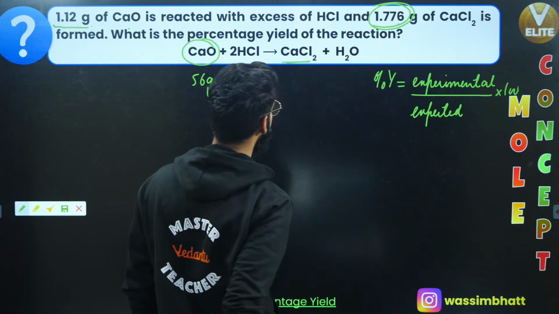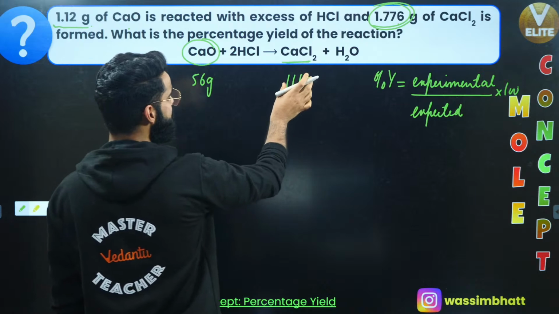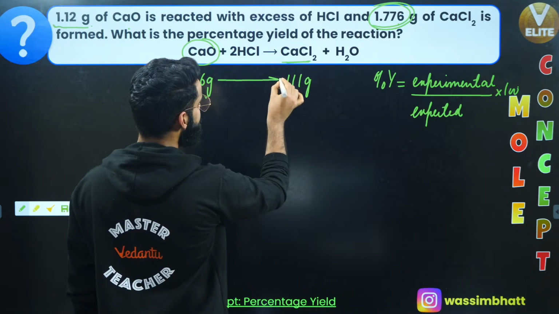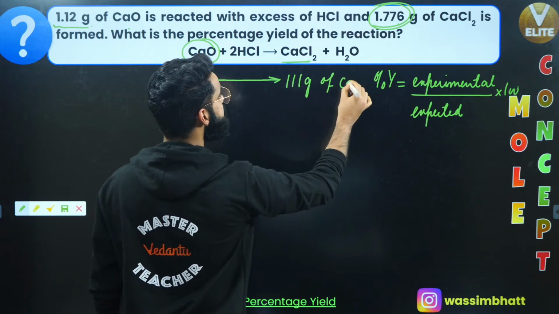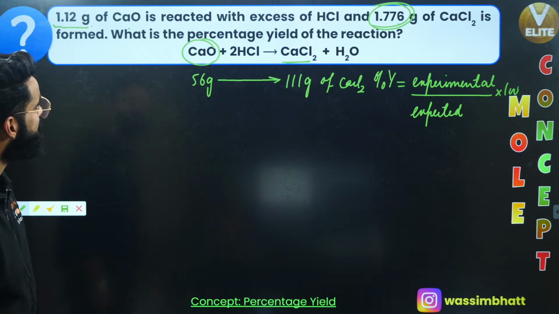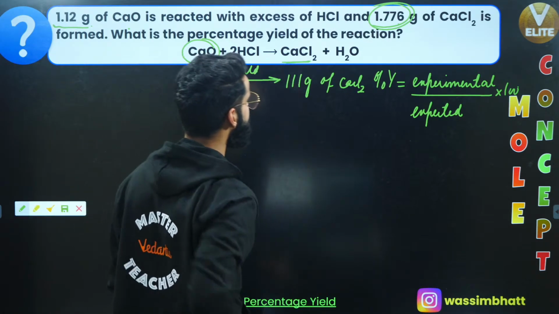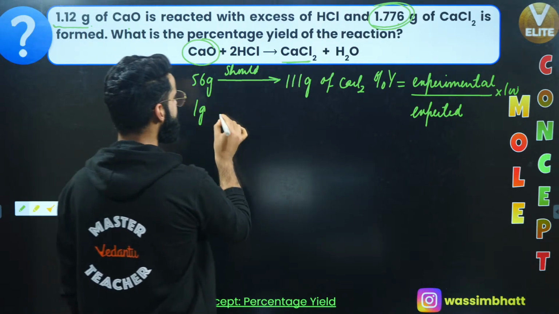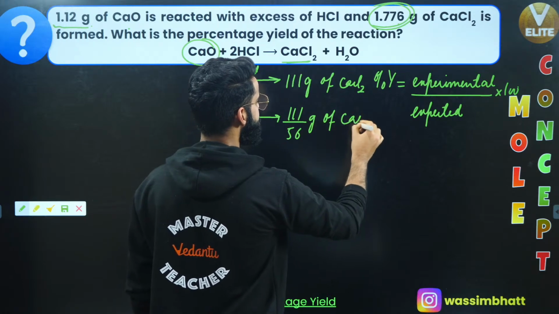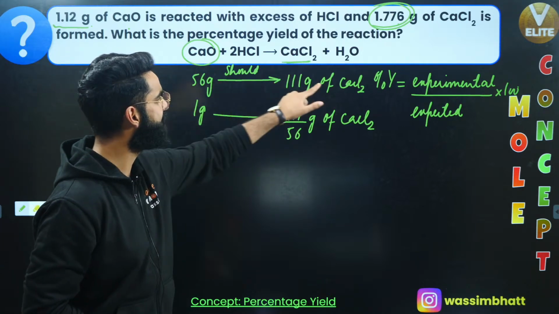If I ask you what is the molar mass of CaCl2, it's going to be 111 grams, right? So 111 grams is the mass of 1 mole of CaCl2. Can I say 56 grams of calcium oxide produces 111 grams of CaCl2, right? I got to know 56 grams of calcium oxide as per the stoichiometry should produce 111 grams of calcium chloride. Can I say 1 gram of calcium oxide should produce 111 divided by 56 grams of calcium chloride?